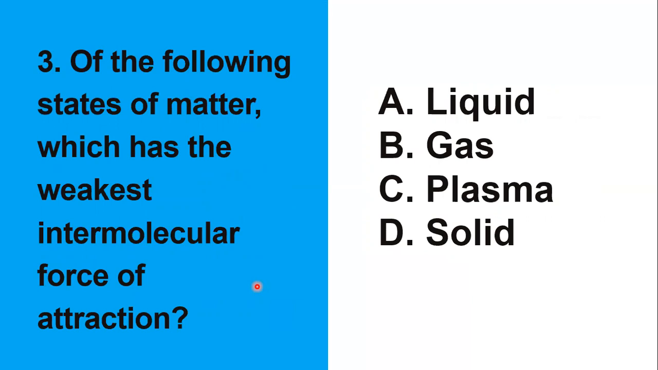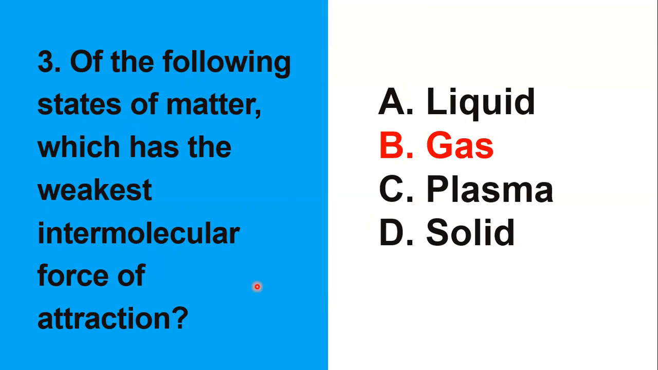Number 3. Of the following states of matter, which has the weakest intermolecular force of attraction? So, sino daw sa state of matter ang pinaka-weakest po sa intermolecular force of attraction? So, from the options po, yung gas po ang pinaka-weakest po. Hindi po si plasma. Okay. So, the strength of intermolecular forces of attraction increases in the order of gas, then liquid, then solid.